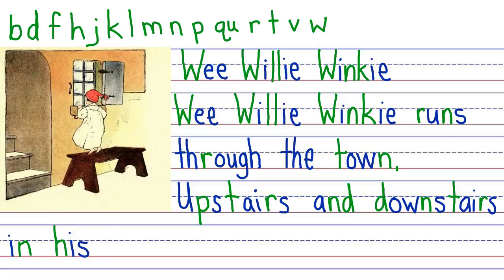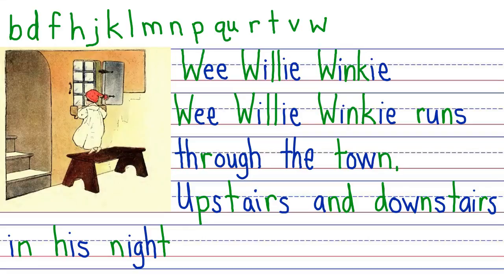And then we've got nightgown. We know the N that says N. Then there's a fun phonogram. 3 letters. IGH says I. We've got a T that says T. A G. Nightgown.